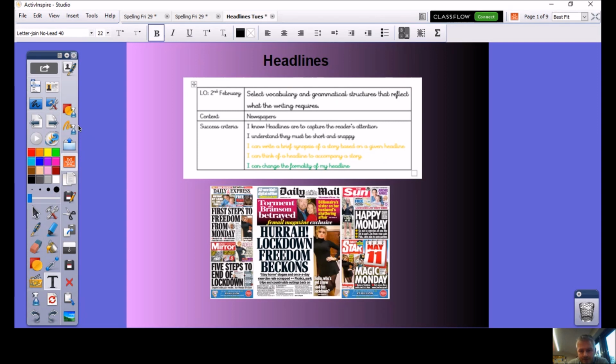I can write a brief synopsis of a story based on a given headline. Now, some of you will be getting onto that later on. I can think of a headline to accompany a story. I'm going to show you some pictures which you're going to add headlines to. And I can change the formality of my headline. Now, these are quite informal because they're tabloid.